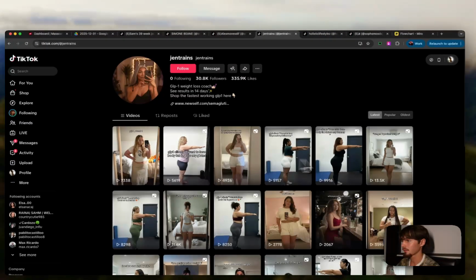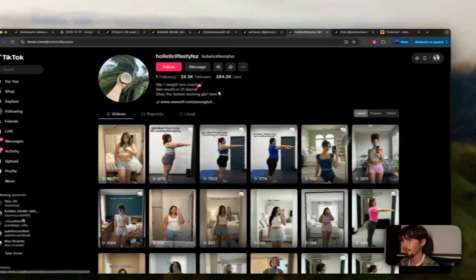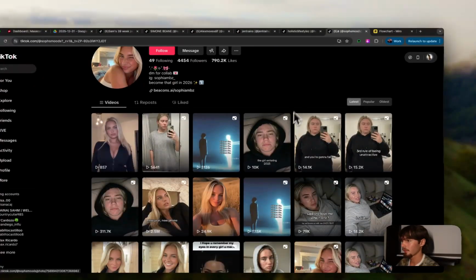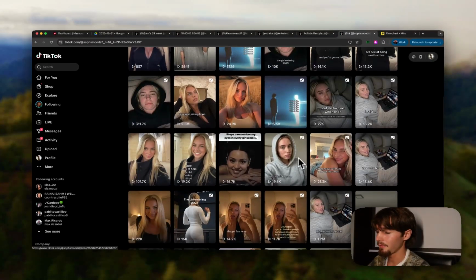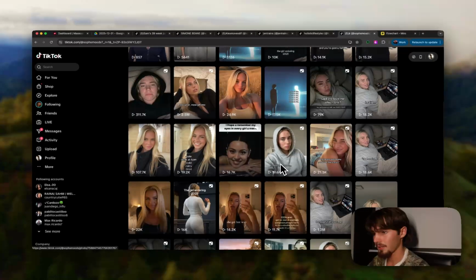Next thing, again, kind of standing there, very, very simple style. Another account here doing the same thing. I think this is a girl looks maxing account, like AI models type of style. They're doing the exact same thing on Instagram, absolutely crushing it. And again, it's very, very simple. They're looking bad at the start, and then they're looking a whole lot better. And whatever product you want to sell, just put it in the video in between, and it does that super well.